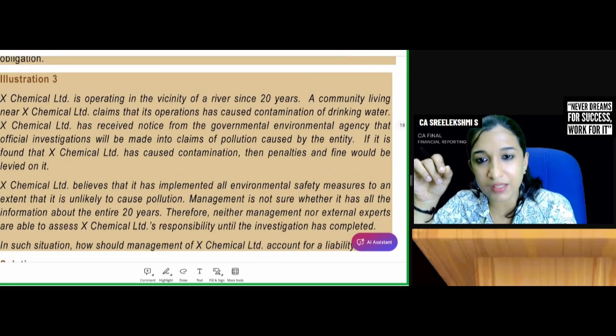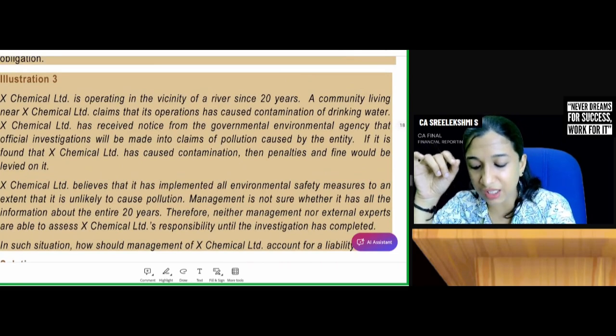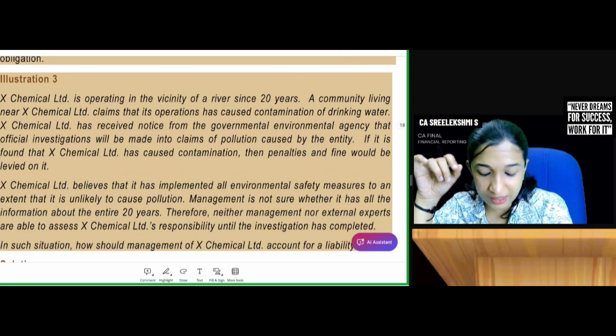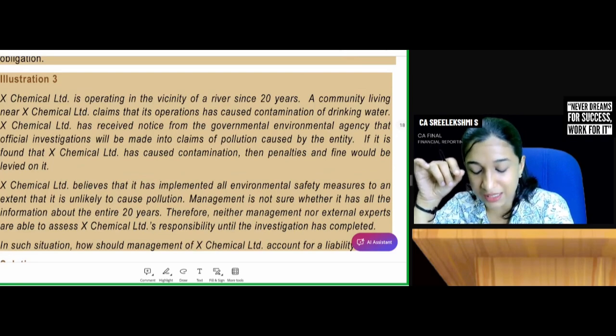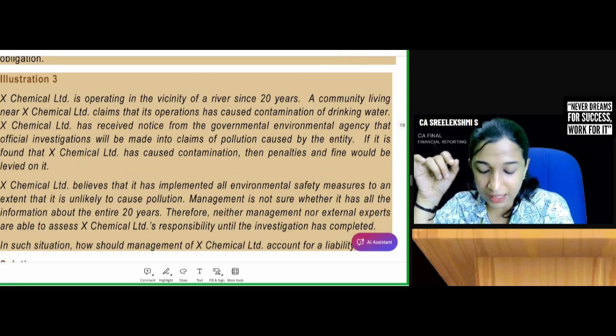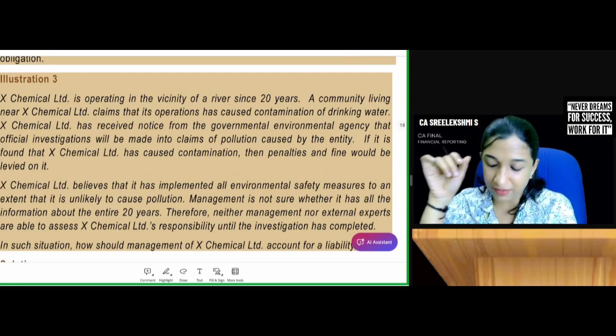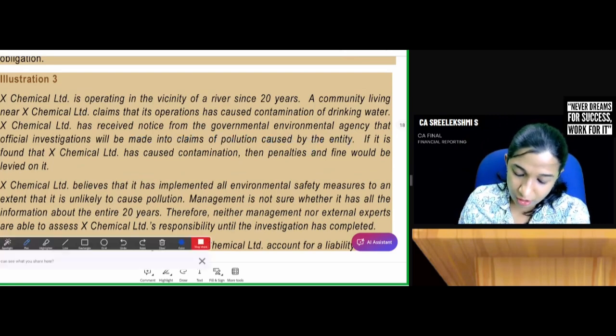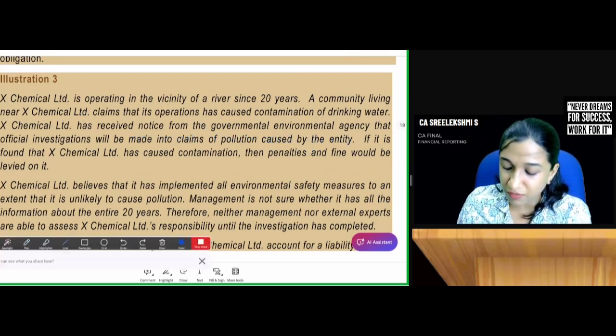X Chemical Limited is operating in the vicinity of a river since 20 years. A community living near X Chemicals Limited claims that its operations has caused contamination of drinking water. X Chemical Limited has received notice from the governmental environmental agency that official investigations will be made into claims of pollution caused by the entity.